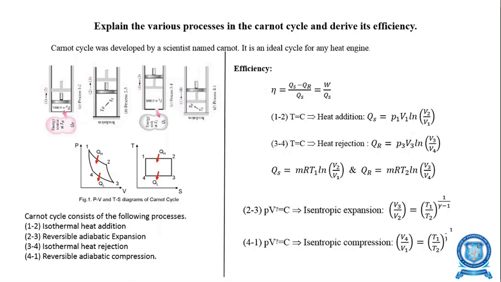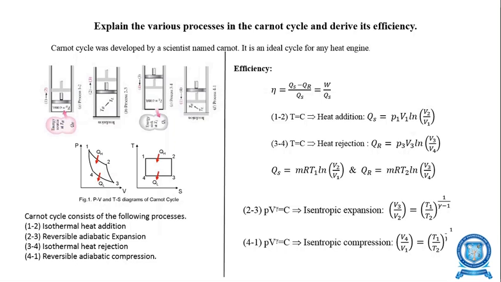Then in process 4 to 1, compression takes place. In process 4 to 1, the pressure increases and at the same time the volume is reduced. Therefore, we name it reversible adiabatic compression or isentropic compression. Look at the TS diagram, the temperature and entropy diagram.